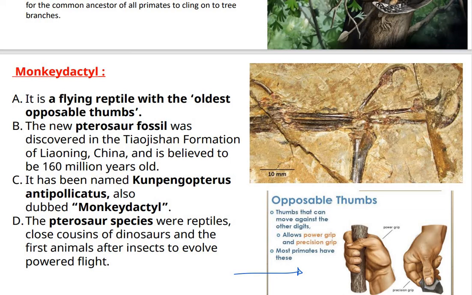Now over here you also have to remember the new pterosaur fossil. Now when we talk about monkey dactyl, whose fossil is it? It is a pterosaur fossil. You have to remember this point. Okay? Let's move forward. Over here you can understand that when we talk about the pterosaur species, they were reptiles, the close cousins of dinosaurs. They are close cousins of dinosaurs. You have to remember this point. Okay? So let's move forward. So we have covered opposable thumbs. We have covered the fossils also.